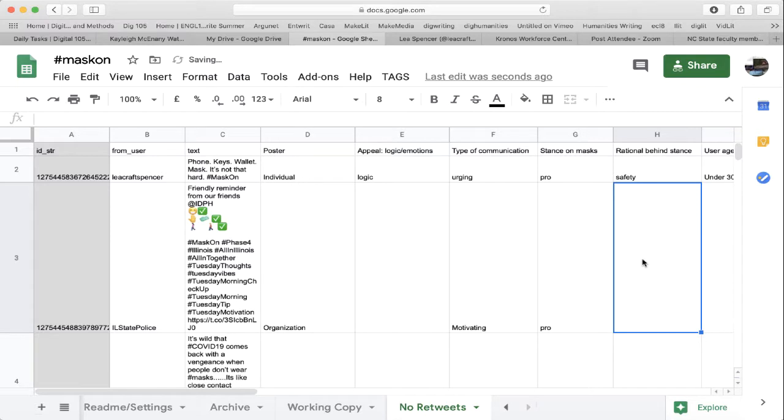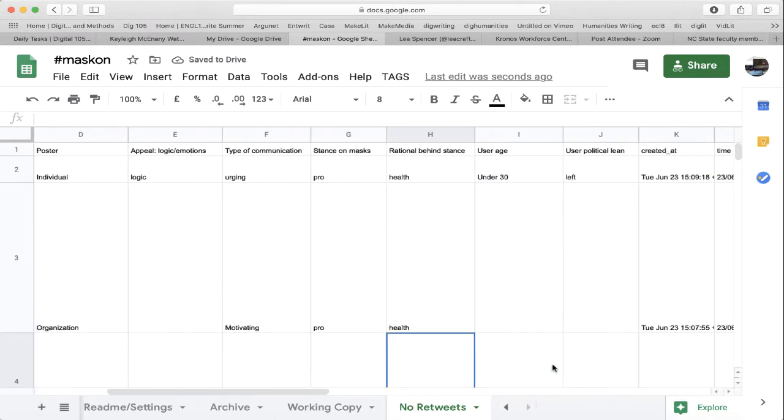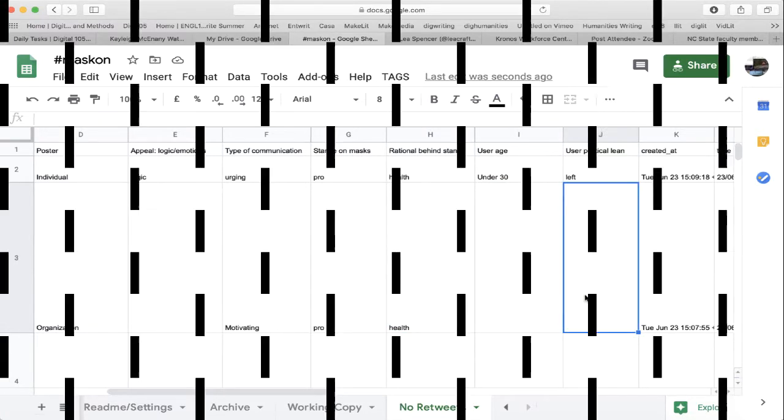And if we look at this and we realize they're talking about health, it might be that health is actually a better term than safety for the rationale behind these stances. So we might find that not only are we creating new categories, we are even adjusting some of the codes that we're using within the categories. You're also going to find that there are going to be instances that you just need to leave blank. So the political leanings of this organization are not something that you're really going to code because it's not an individual the same way as the other ones.